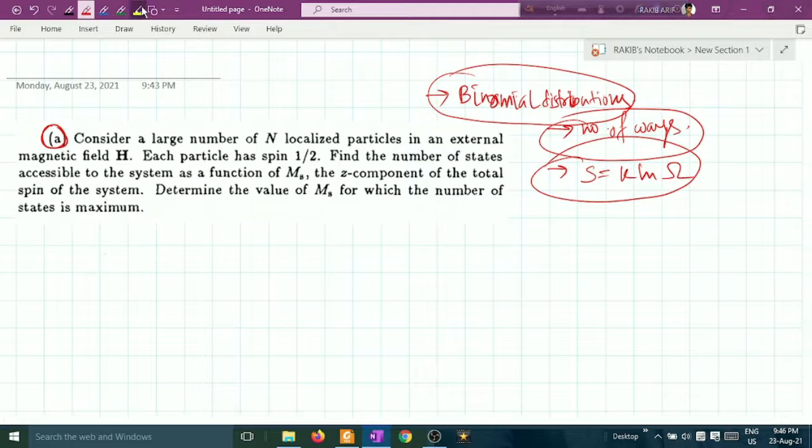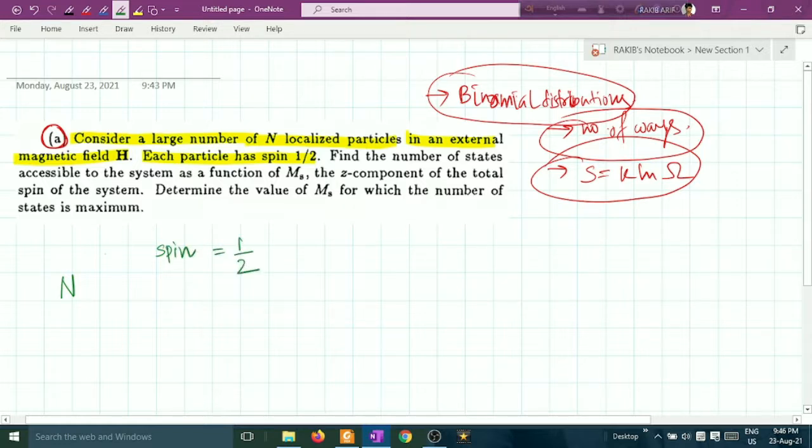First, read the question carefully. Consider a large number of N localized particles in an external magnetic field H. Each particle has spin half.